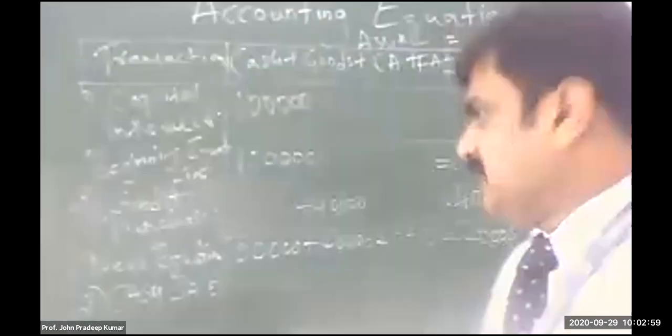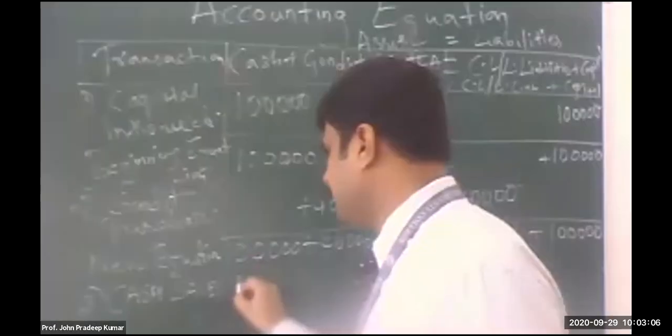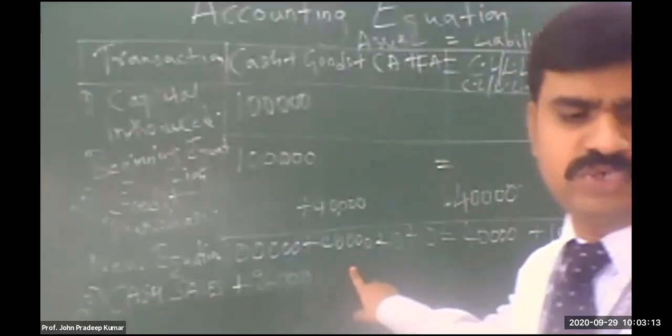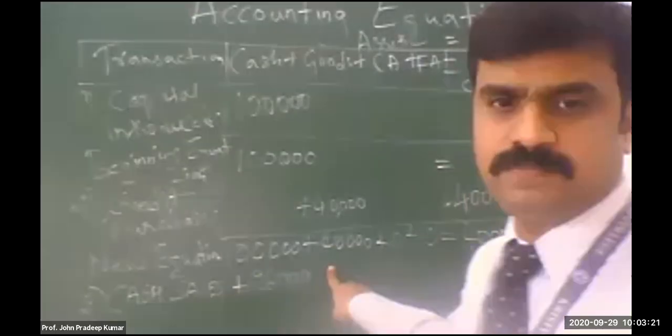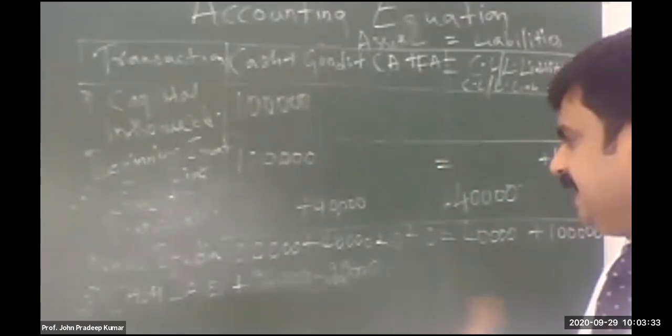So how much would I write now in the cash column? How much cash is coming in? 26,000. Okay, write down plus 26,000 because cash is coming in. Now out of 40,000, how much worth of goods is going out? 22,000. So should I add or deduct? Deduct. Minus 22,000. So is your equation tallying?